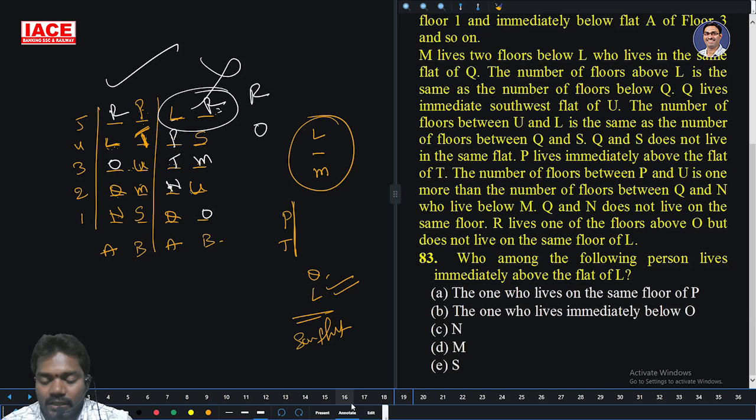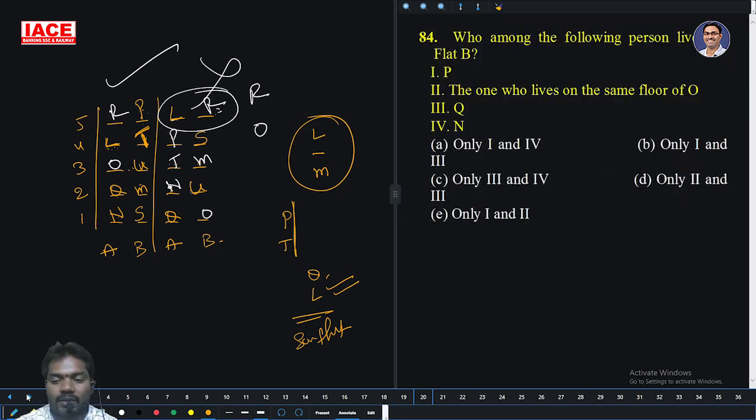Question number 83. Who among the following persons lives immediately above the flat of L? Who is that? R. The one who lives on the same floor of P? Yes. Option A is the right answer.